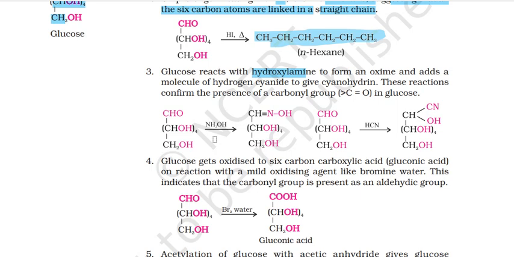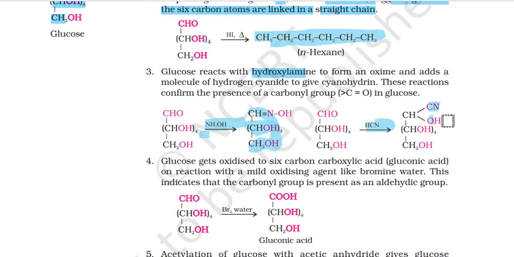So there's a carbonyl group because there is an aldehyde on top. When you reacted it with hydroxylamine, you got an oxime. This is an oxime. Alright, and after that, what did you do? You reacted it with HCN, cyanide, and you got cyanohydrin. Okay, the H and the O on top got replaced by this C=NOH.